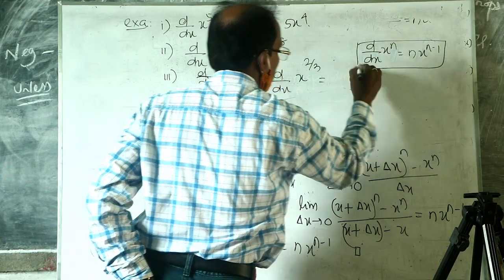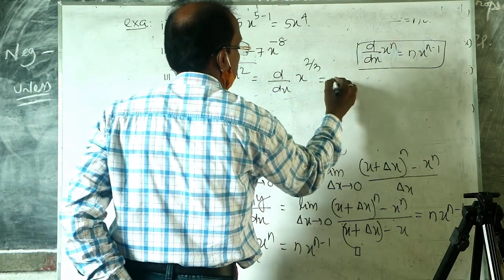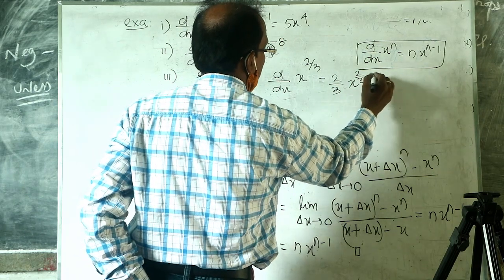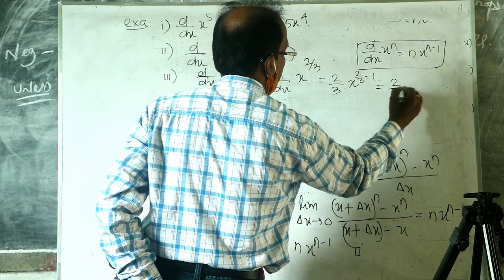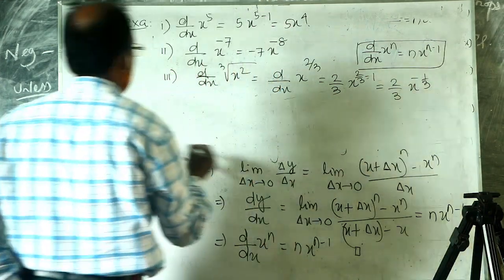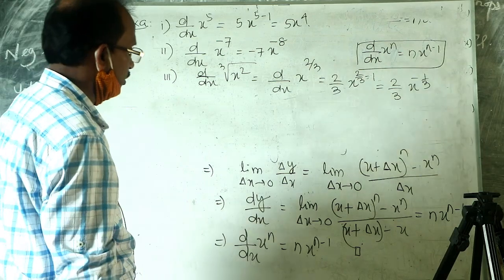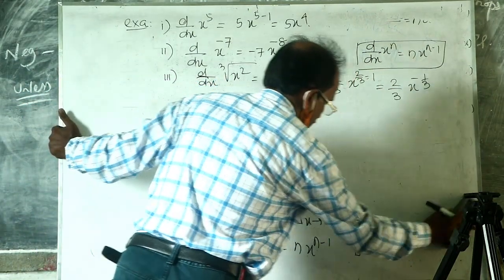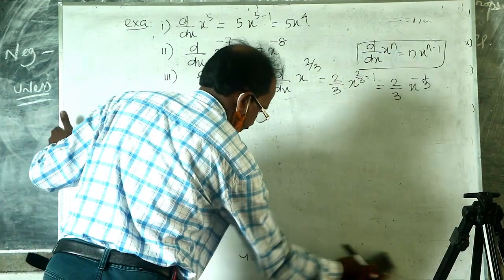Now it is 2 by 3 x to the power 2 by 3 minus 1, that is 2 by 3 x to the power minus 1 by 3. Similarly, you can find the derivatives of a variable to the power of a constant.